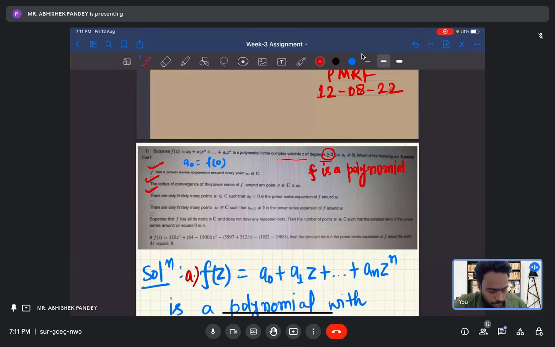So a_n plus 2 equals 0 for every point W belongs to C. So a_n plus 2 is non-zero. What we are getting is only the empty set. Is it clear? So the collection of all W where a_n plus 2 is 0 is basically a null set, isn't it?